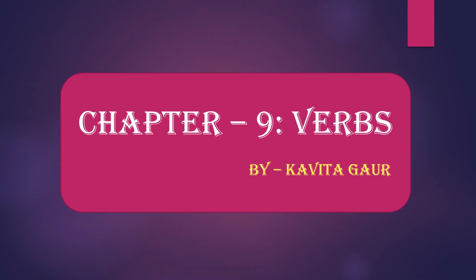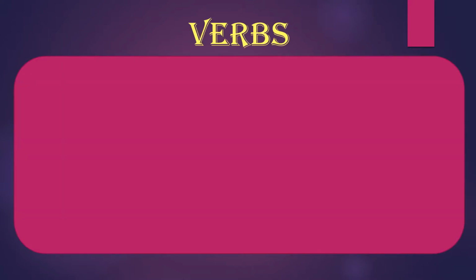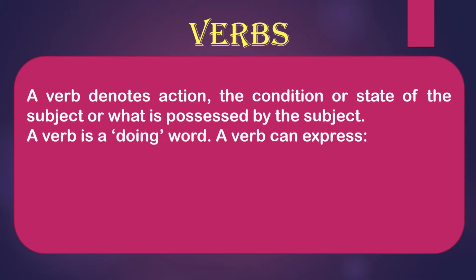So, verbs are the doing words, right? Verbs. Firstly, just look at the definition of it. So, what is a verb, bacha? A verb denotes action, the condition or state of the subject, or what is possessed by the subject. Okay, so mainly it is denoting the action, and that is why a verb is a doing word. Okay, the verbs show doing words.